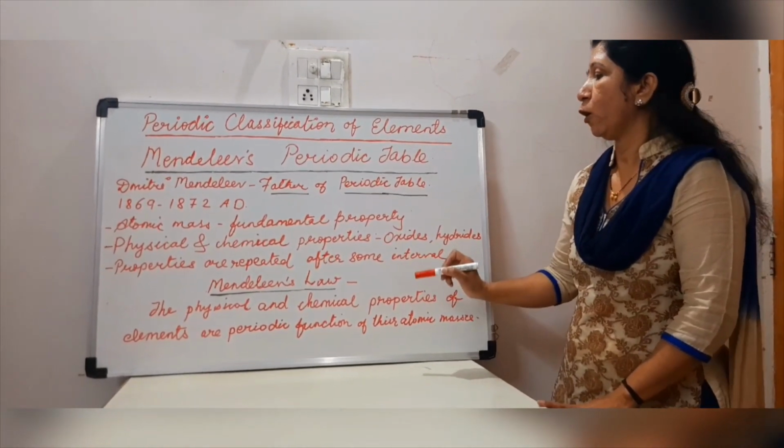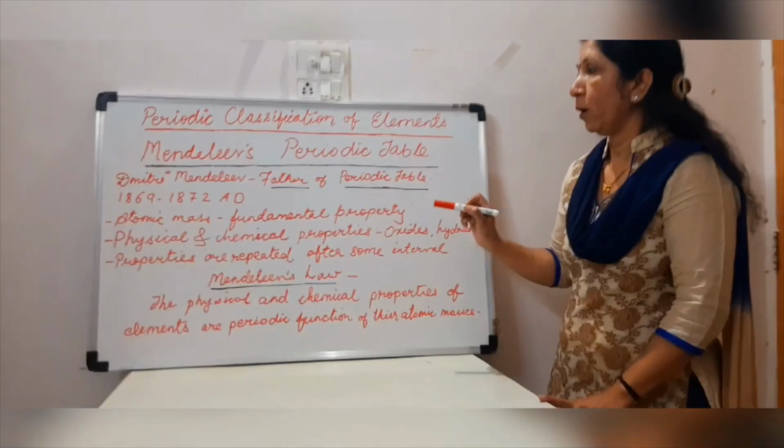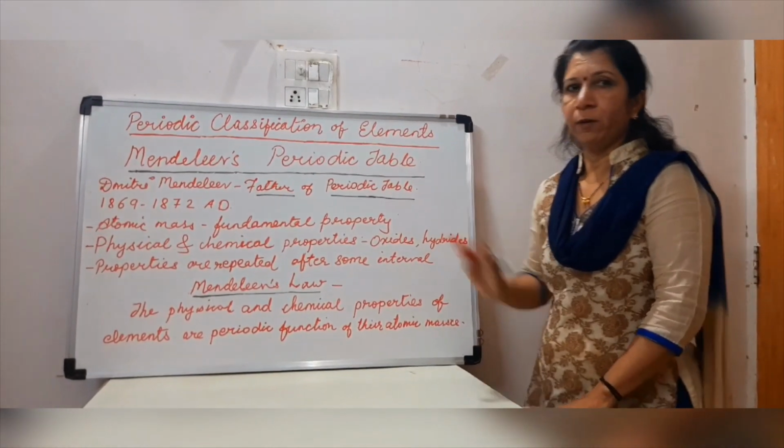On the basis of this periodic law, he arranged the elements, and that tabular arrangement is called Mendeleev's periodic table.